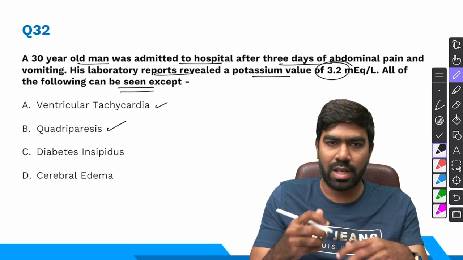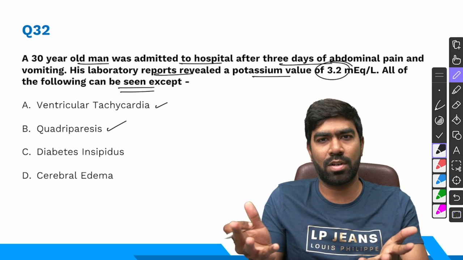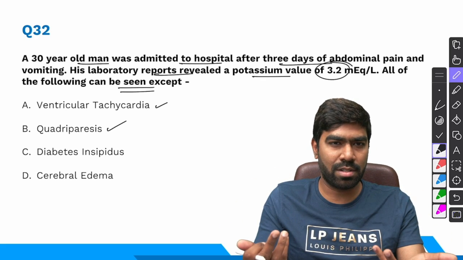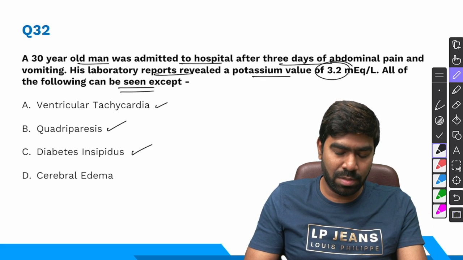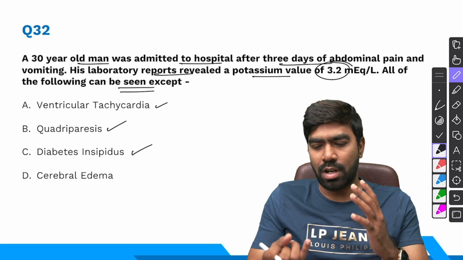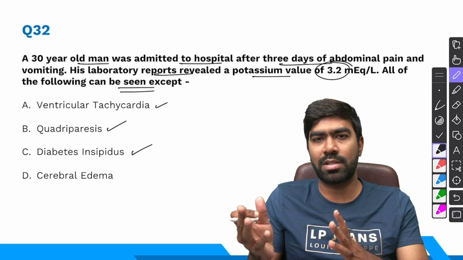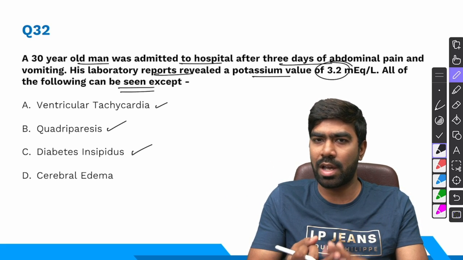And quadriparesis, yes, hypokalemia is one of the important DDs for Guillain-Barré syndrome also. So quadriparesis and muscle weakness is very common. In fact, it can present with areflexia just like GBS. Diabetes insipidus, yes, we have discussed so many times. There are two things that cause nephrogenic diabetes insipidus, electrolyte imbalances, that is hypercalcemia and hypokalemia.